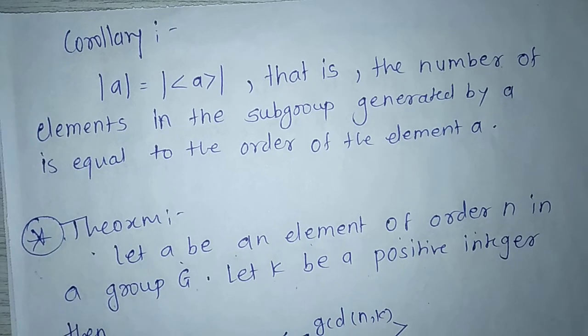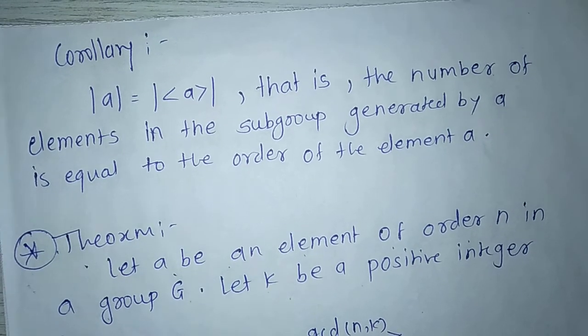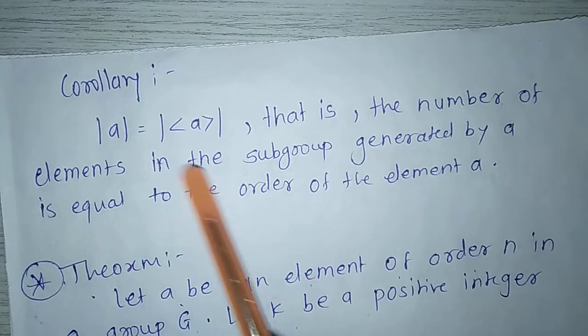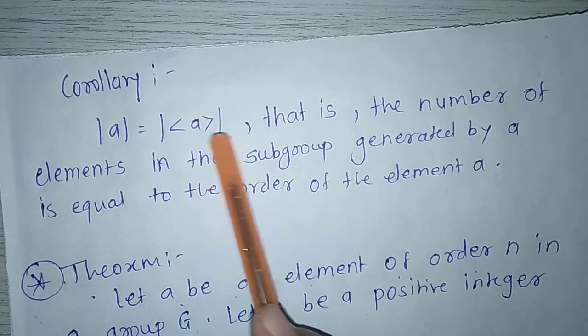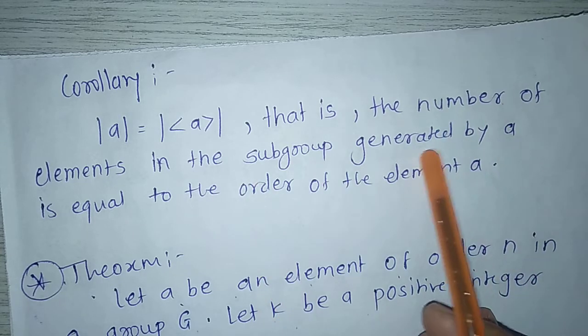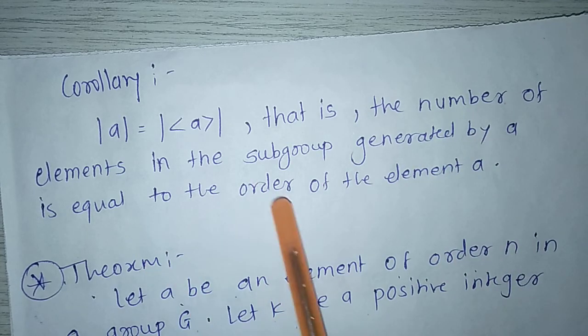Hello students, in this video we will solve some examples by using the corollary and theorems. First corollary: order of A equal to order of the set generated by A, that is, the number of elements in the subgroup generated by A is equal to the order of the element A.